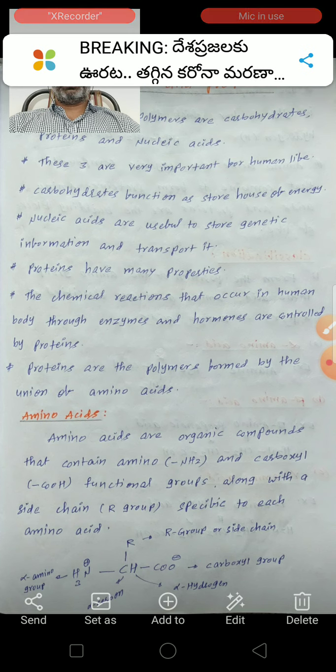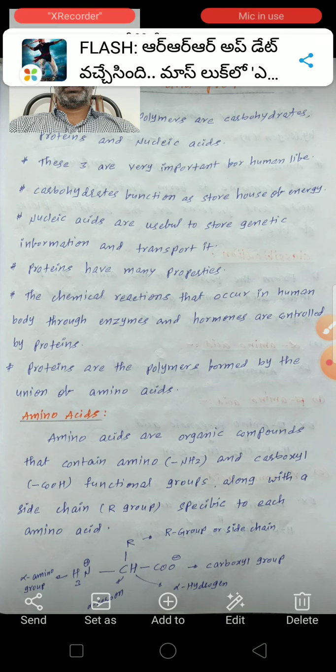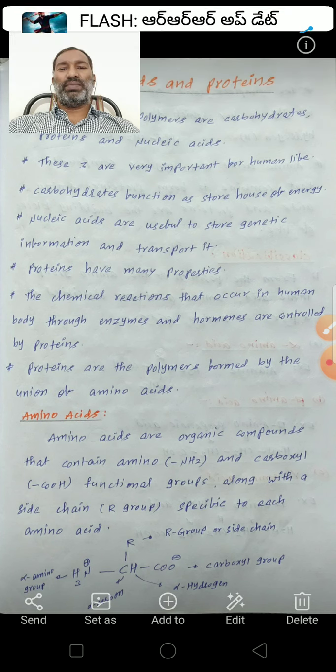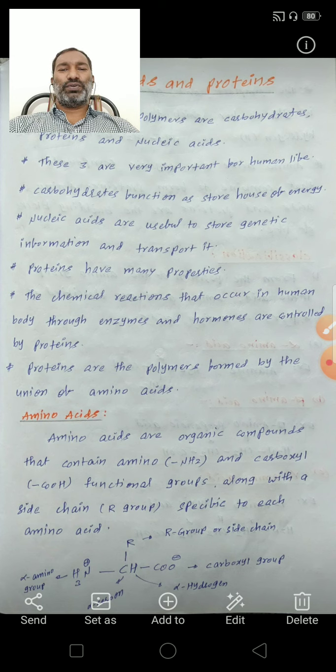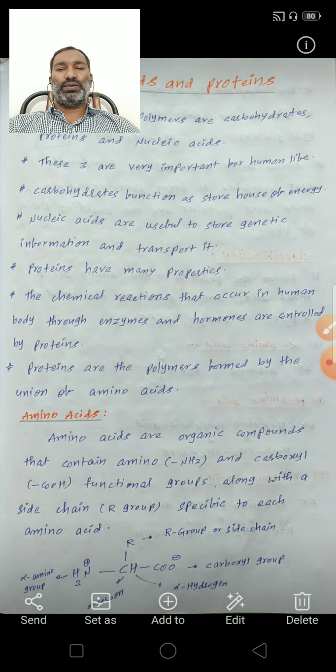Next point, proteins are polymers formed by the union of amino acids. By the combination of amino acids, these proteins are formed.